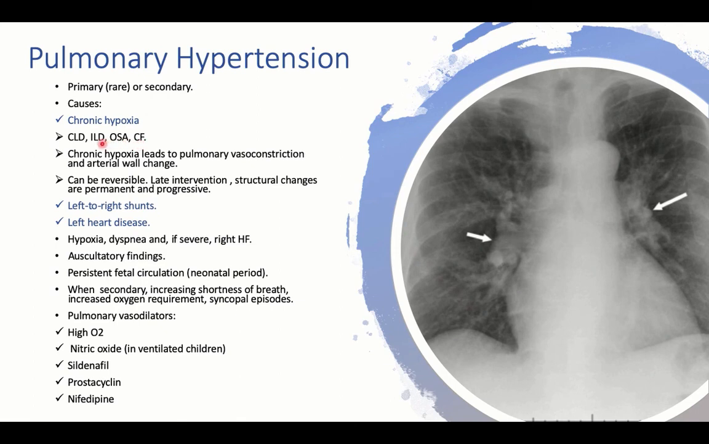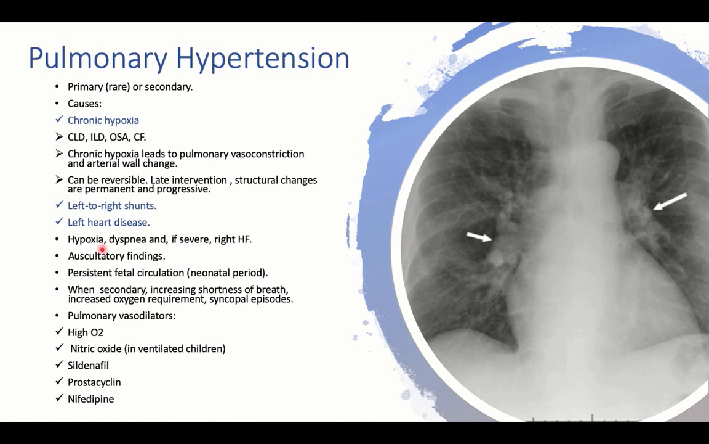So any chronic hypoxia will result in pulmonary hypertension, which can be reversible if the condition is treated early, but late intervention will result in permanent structural changes and progressive pulmonary hypertension, ending by right-sided heart failure, and the only treatment will be heart-lung transplantation. Another cause for pulmonary hypertension is left-to-right shunting congenital heart disease, with long-standing pulmonary congestion. Left heart disease is also related to long-standing pulmonary congestion, as in mitral stenosis, aortic and mitral valve disease usually, or cardiomyopathy, and so on.